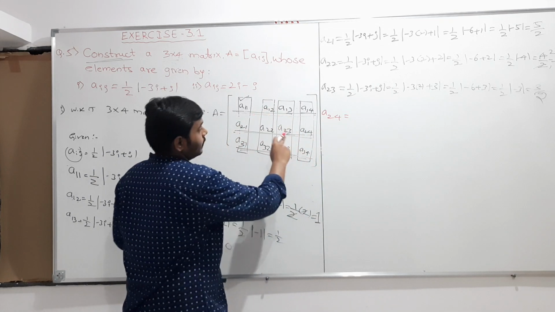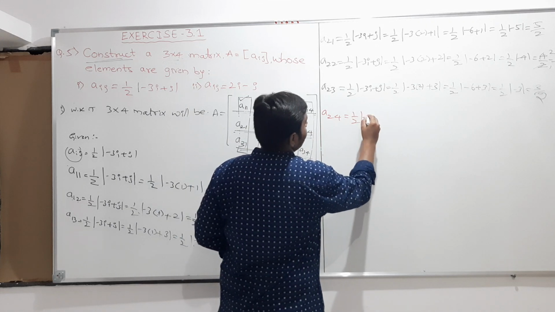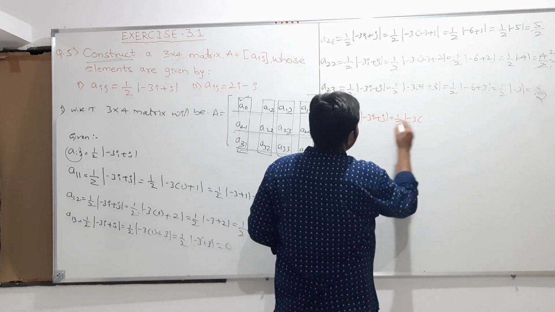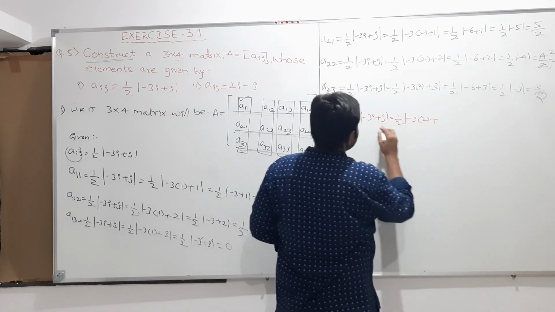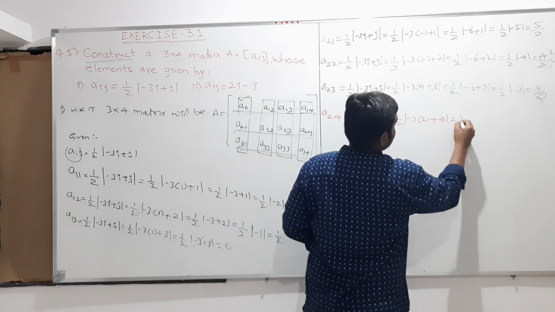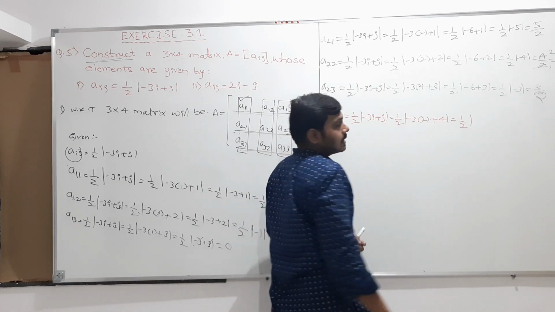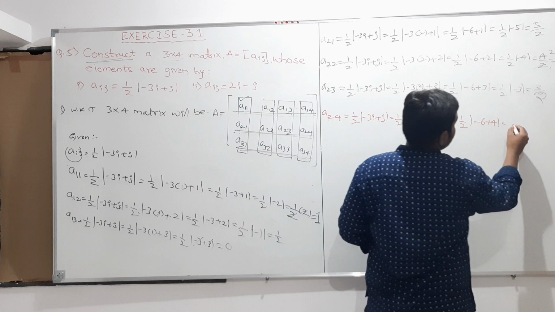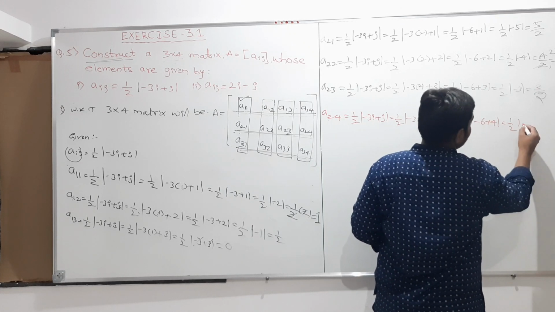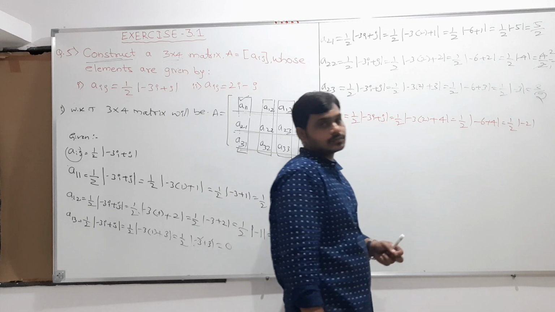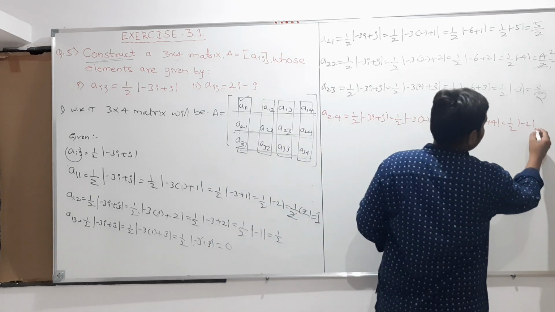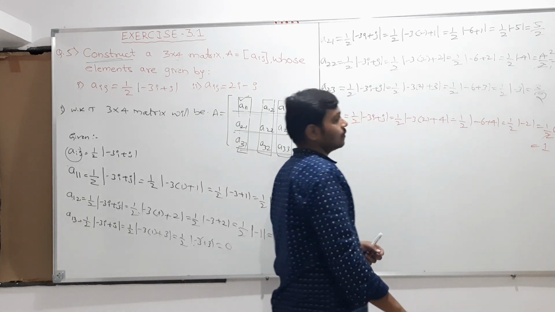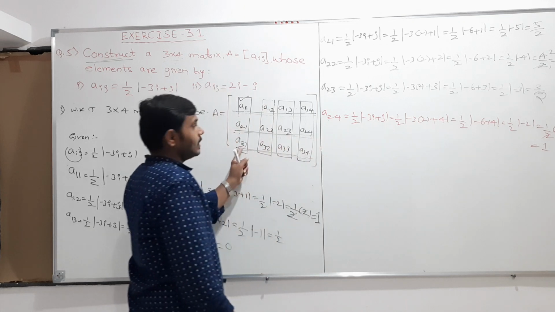And next we will take a24. So a24 is equal to half into |-3i + j|, which is half into |-3 into i value, which is 2, plus j value, which is 4|. So therefore half into modulus of -6 plus 4, which is -2. So modulus of -2 is 2, half into 2, the 2s cancel, and this value is equal to 1. And similarly we should calculate a31, a32.